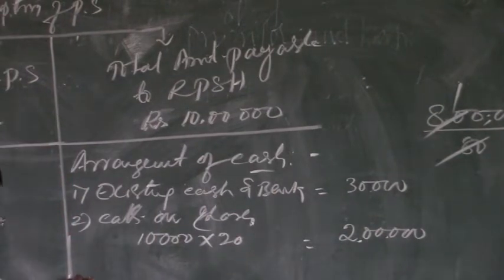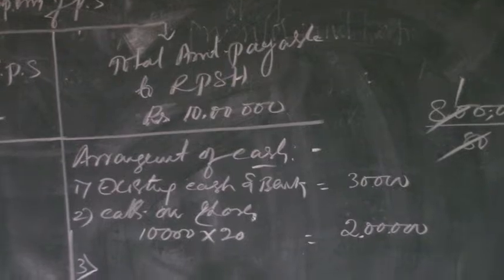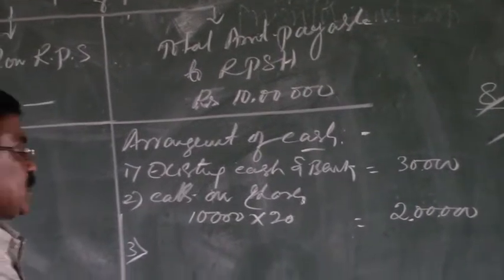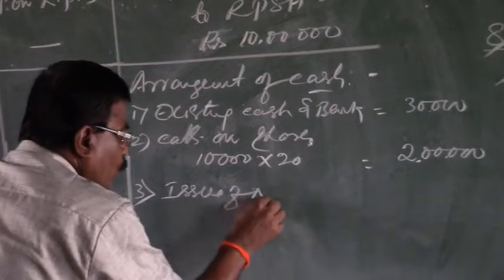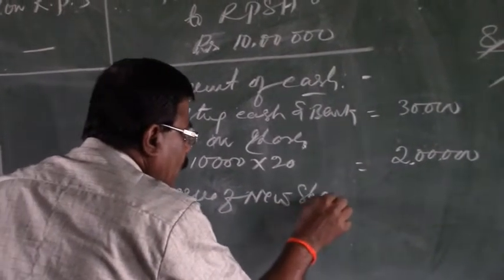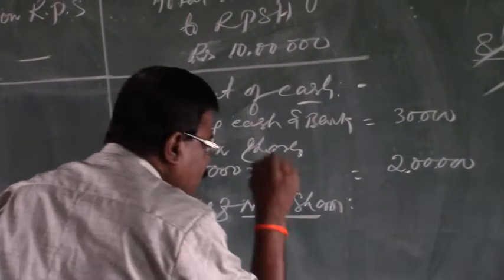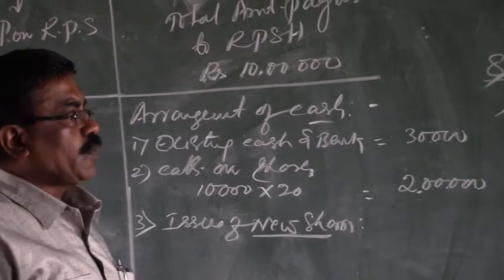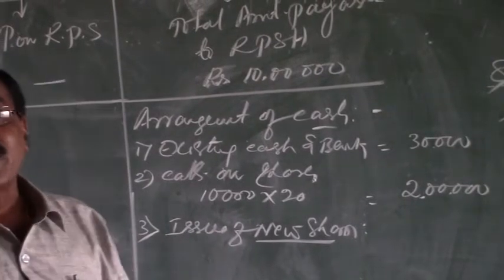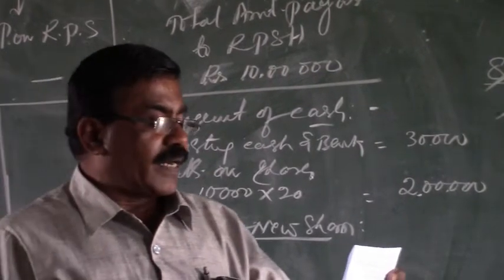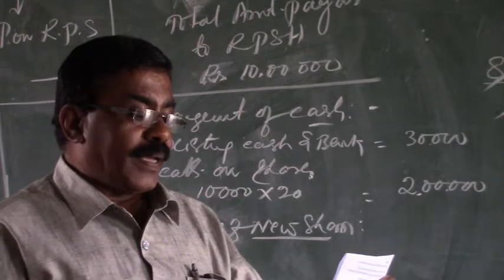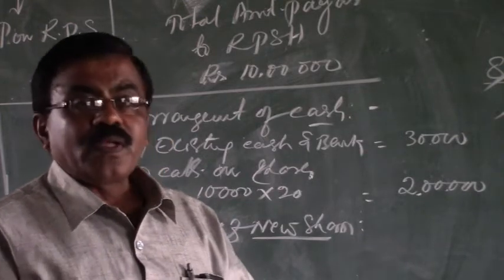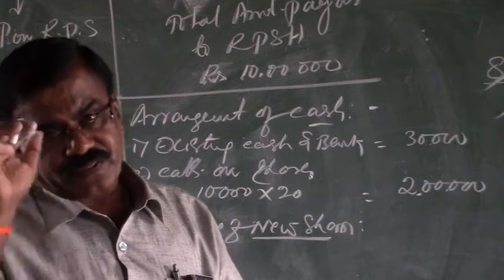So after calls on shares, the next device available for the arrangement of cash is the issue of new shares. This is the major topic we have to cover in this problem. So we need to issue new shares, but the number of new shares is not given. Below the balance sheet, it is stated that on the above date, the preference shares are redeemed by making a fresh issue of a sufficient number of shares.